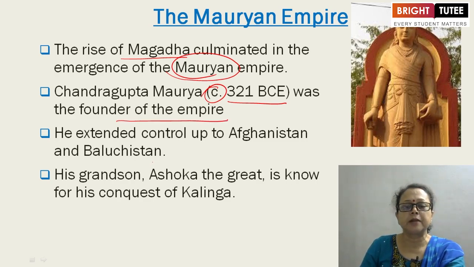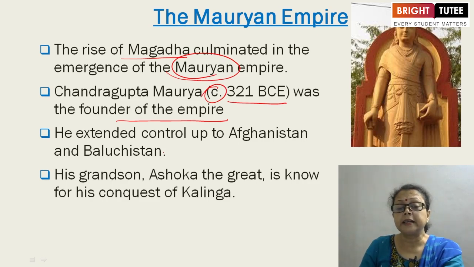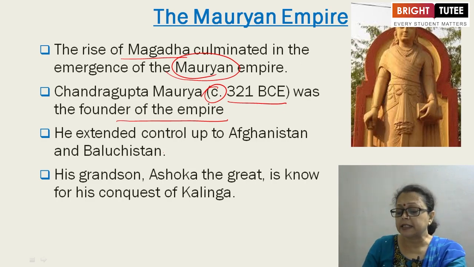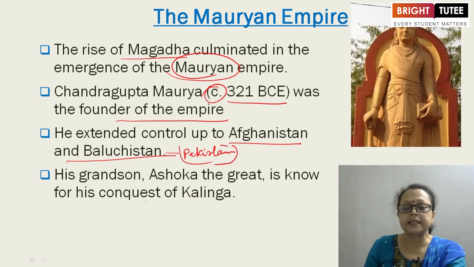So a very simple question comes: who founded the Mauryan Empire? The answer is Chandragupta Maurya. The time period is c. 321 BCE. Then what was his contribution? He extended control up to Afghanistan and Baluchistan, towards the northwest and towards the western side. This is now in Pakistan. This Baluchistan is now in Pakistan. Earlier it was part of the Indian subcontinent till 1947.